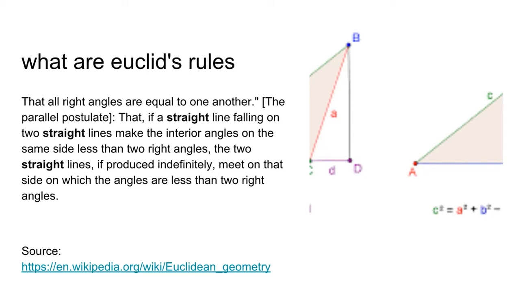The parallel postulate: if a straight line falling on two straight lines makes the interior angles on the same side less than two right angles, the two straight lines, if produced indefinitely, meet on that side on which the angles are less than two right angles. And my source for this is Wikipedia also.